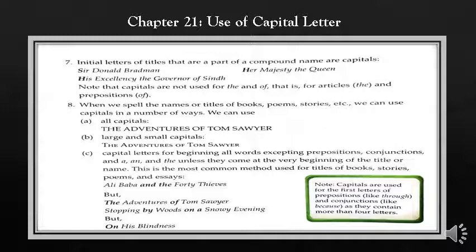Now come to the B point, large and small capitals. Students, we can use large and small capitals. In this way, the first letter is a large capital and the rest of the letters of each word are written in small capitals.